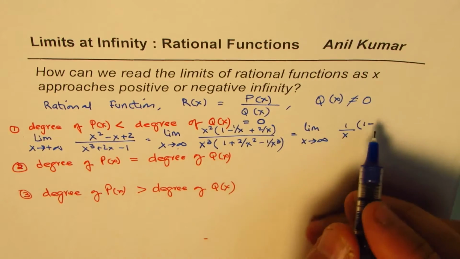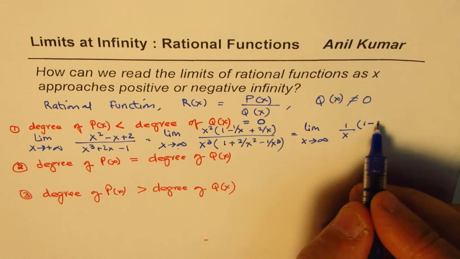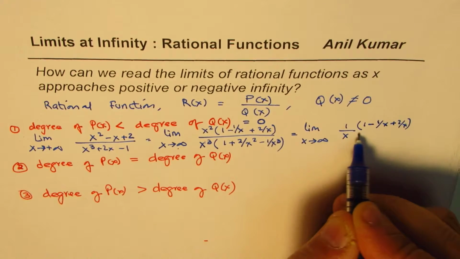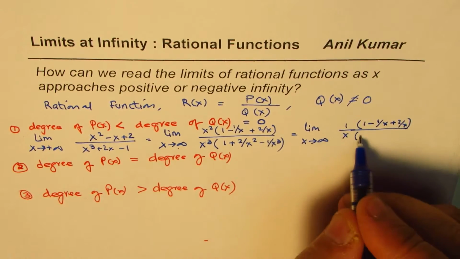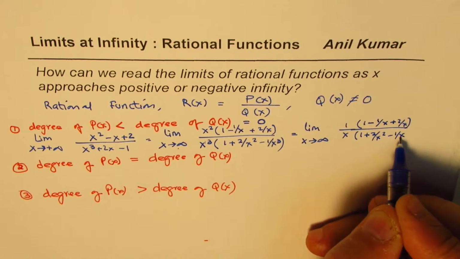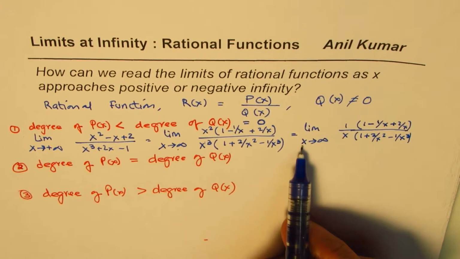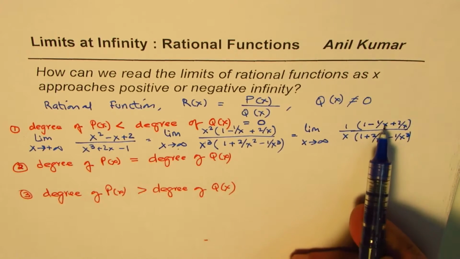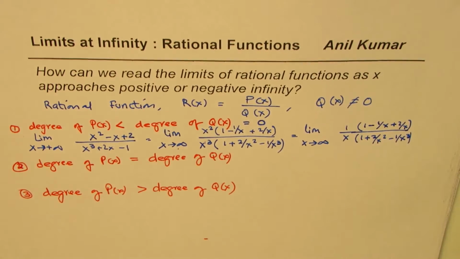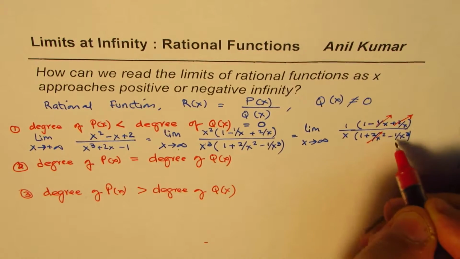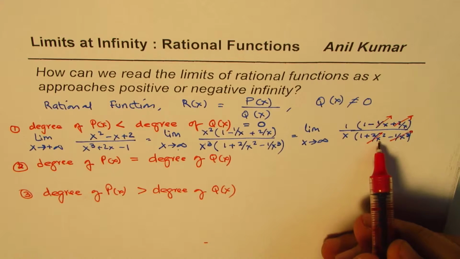Let me rewrite this in the next step. I'm writing 1 over x, 2 over x squared, 1 over x cubed. Now if x is very large, you can see these approach 0: 1 over x approaches 0, 2 over x squared approaches 0, 1 over x cubed approaches 0.